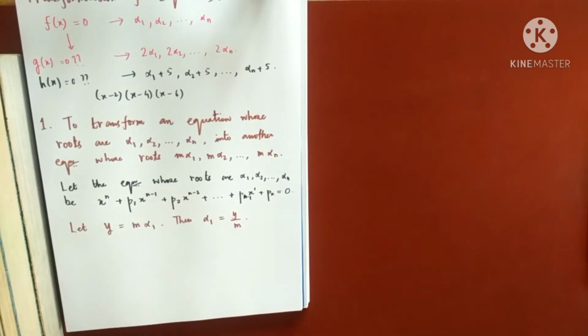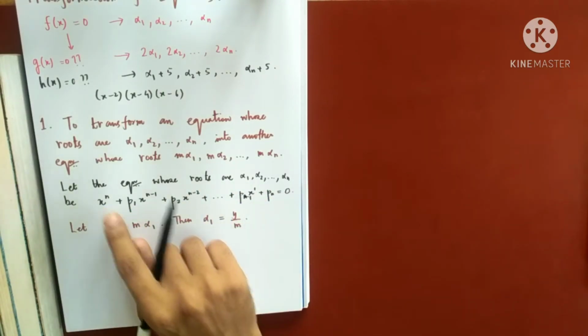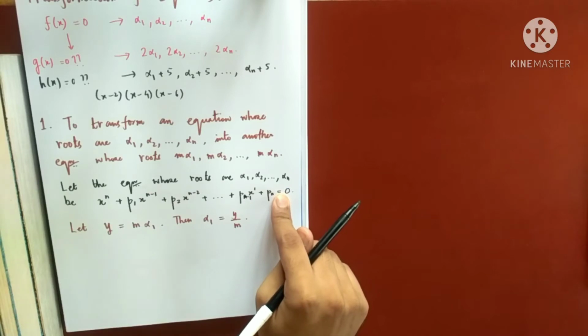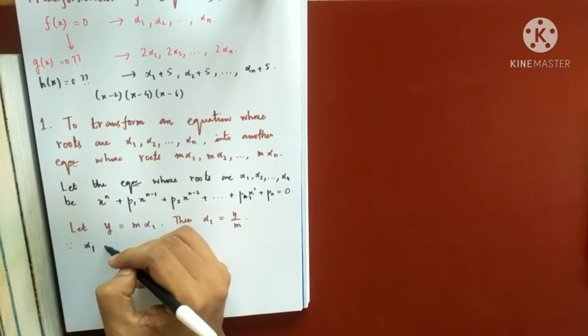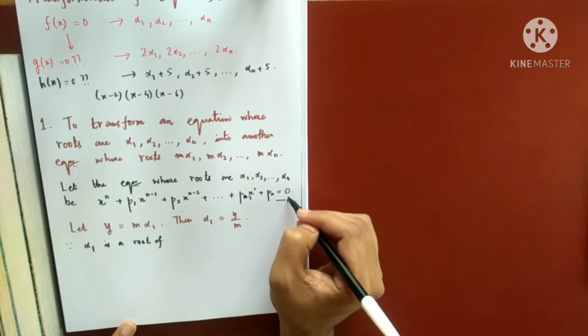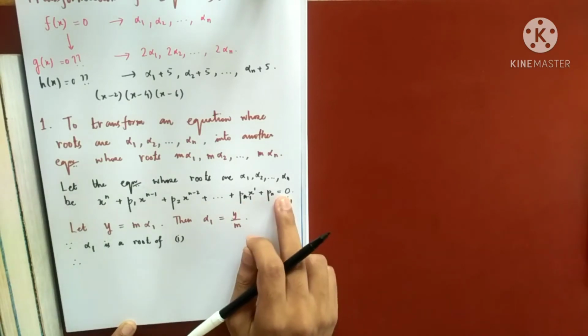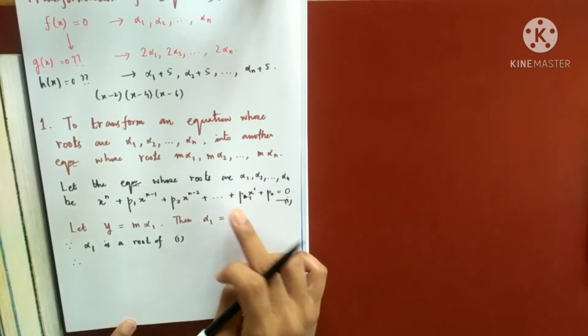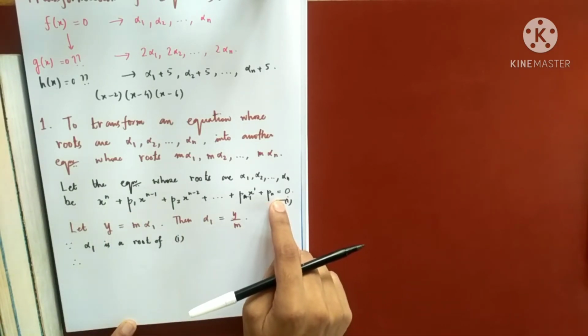Now you see what will happen. I know that alpha 1 is the root of this equation. So alpha 1 will satisfy this equation, and instead of alpha 1 I will write y by m. Suppose I call this equation 1. Since alpha 1 is a root of 1, alpha 1 will satisfy this equation, or y by m will satisfy this equation, because alpha 1 and y by m are the same thing.